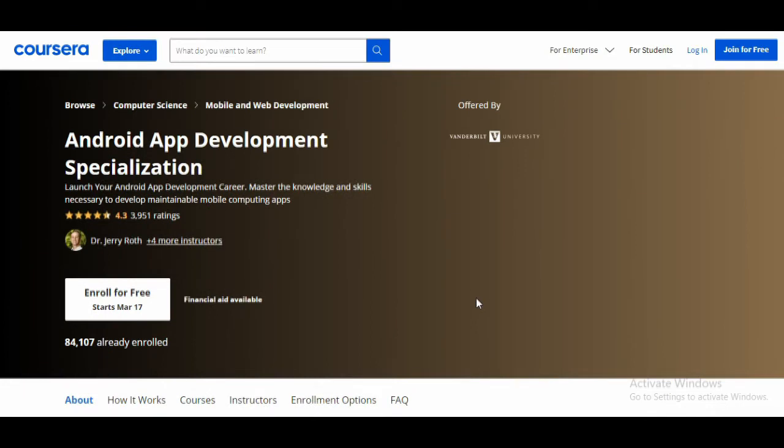So this is the course that I will suggest if you are new to Android app development and you want to learn it and create a project with its help. This is the best for you. This course also teaches you how to create a beginner level project in an Android app. So if you want to learn how to create a project, then this course is just best for you.